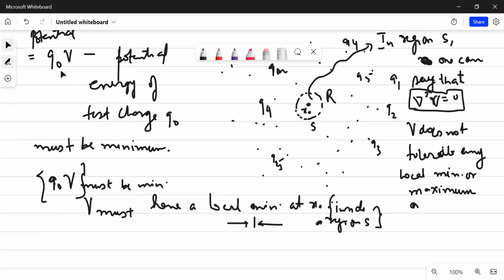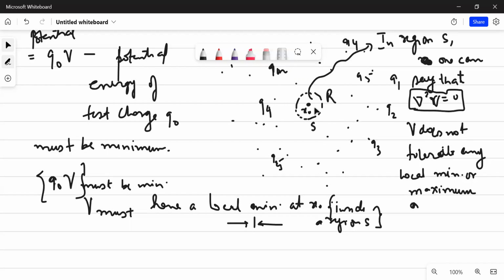Please don't get confused with this Q naught. There are people who would say that if this Q naught is placed, then how can you say this is a chargeless region? I'm not placing this Q naught to make a judgment about anything but potential energy. Overall, understand this is a chargeless region. If you do not have a charge, then del square V would be 0. If del square V is 0, then V does not tolerate any local maximum or minimum.